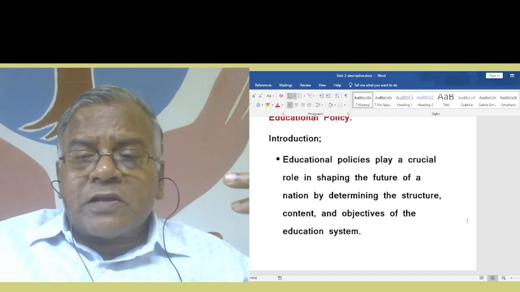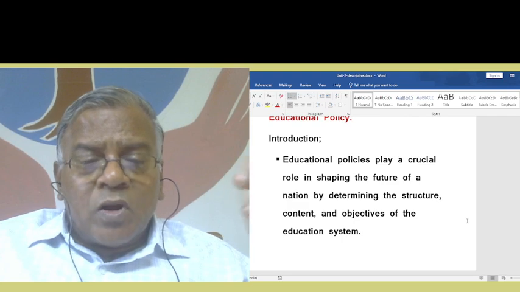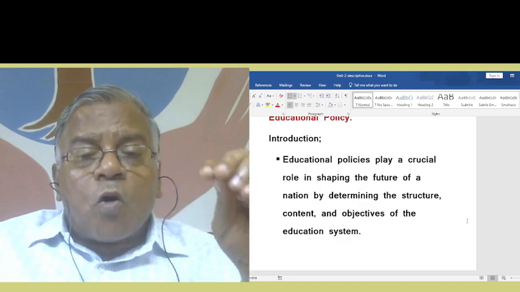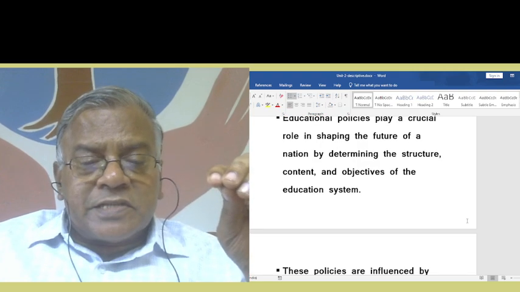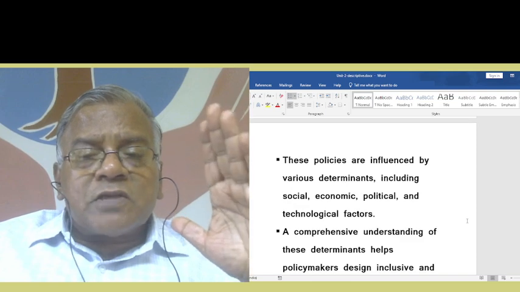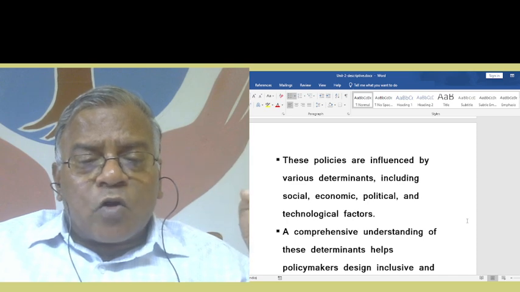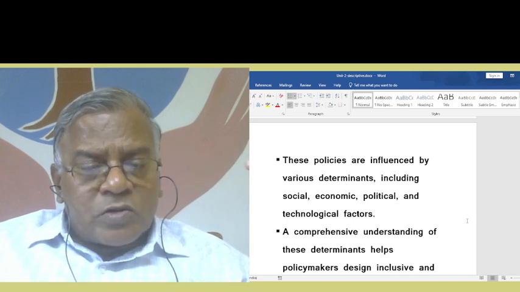Educational policies play a crucial role in shaping the future of a nation by determining the structure, content, and objectives of the education system. These policies are influenced by various determinants, including social, economic, political, and technological factors.